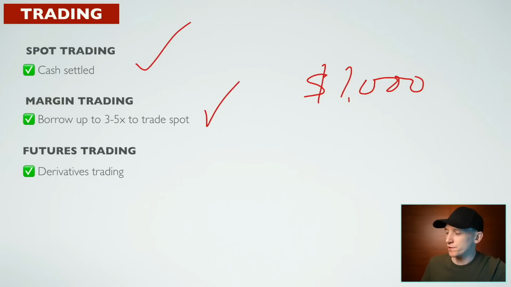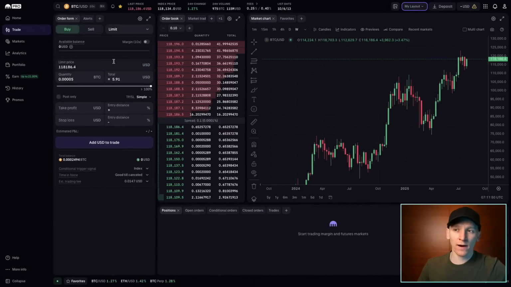And then futures trading is a derivatives product where you're just trading the price of the assets, and you can get leverage on both of these exchanges as well, 2, 5, 10x leverage trading in the futures market. Again, I've got specific videos on both of these, which I'll link down in the description if you want to learn more. Binance lists a much longer tail of crypto assets versus Kraken. Just more coins and more trading pairs on Binance versus Kraken. But Kraken have really great G7 currency pairs.